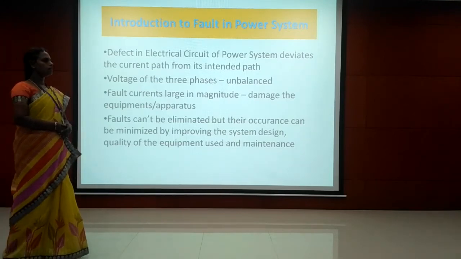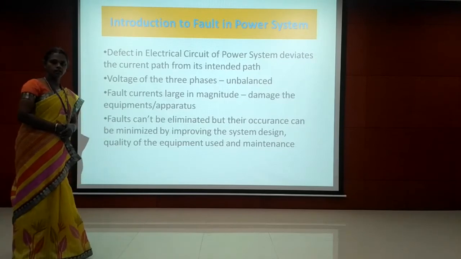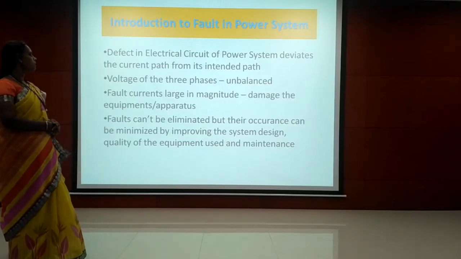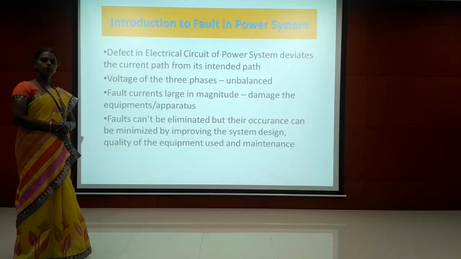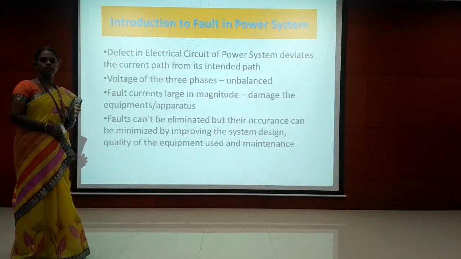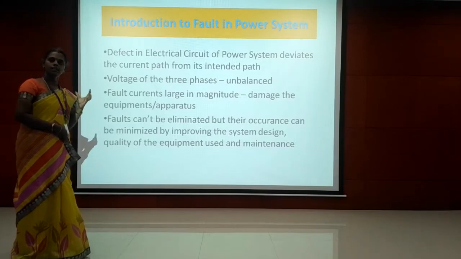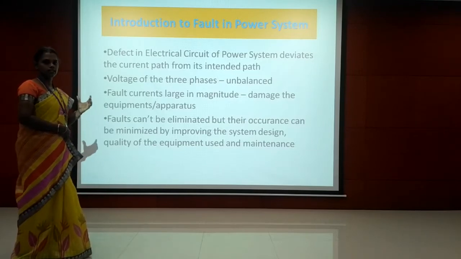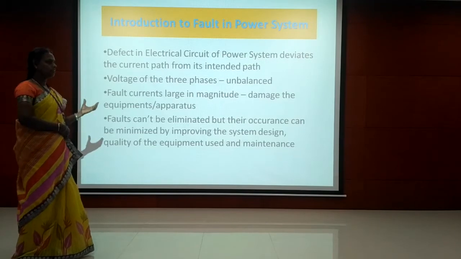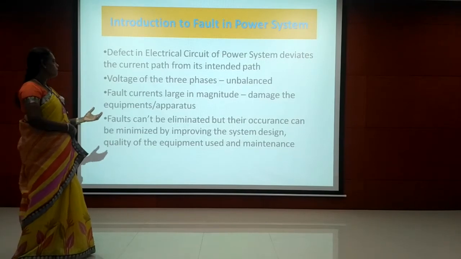So first, we are going to study about the fault in power system. Fault is nothing but the defect in electrical circuit of the power system, which deviates the current path from its intended path. Actually, we have one current flow path. So if there is any deviation from the current flow path, that is considered as the defect in electric circuit, which is called the fault.